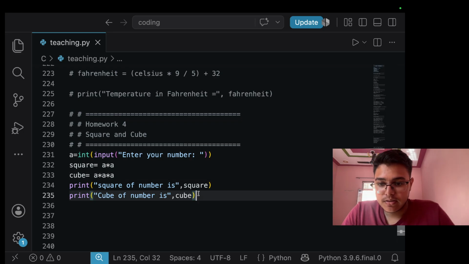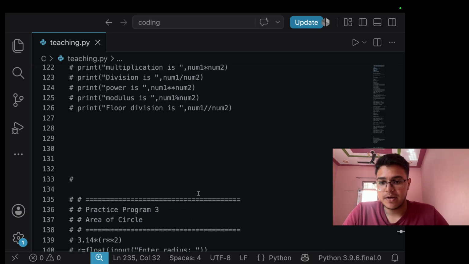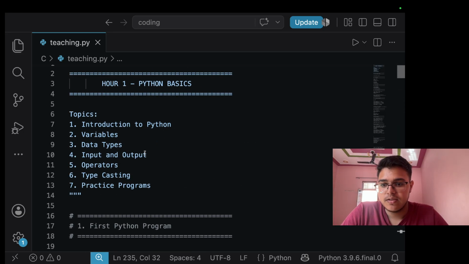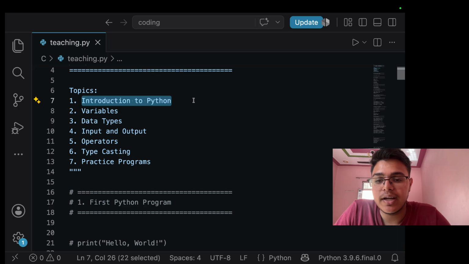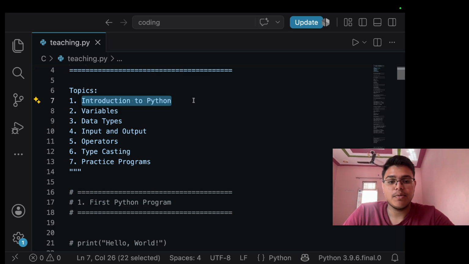So I guess all the things that I prepared today are finished now. We have done the introduction of Python, how Python is important and why we need to study this. Let me give you a short revision also: Python is a high level interpreted language which is easy to learn and created by Guido van Rossum.